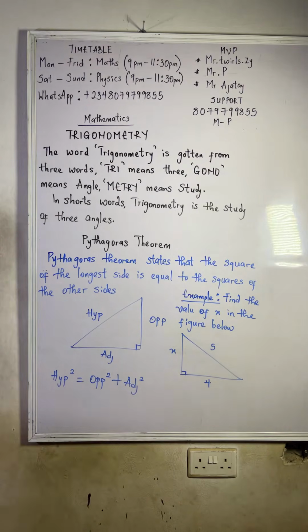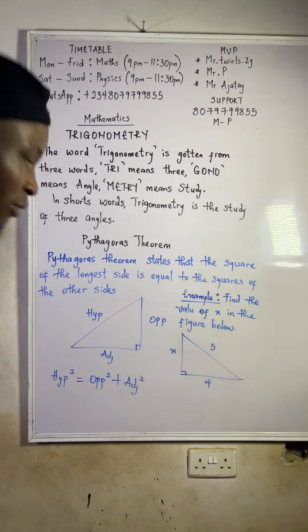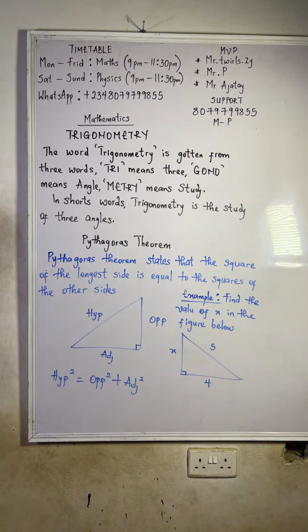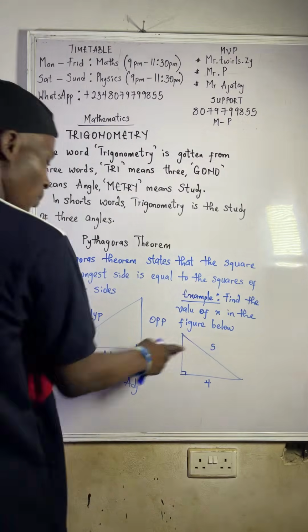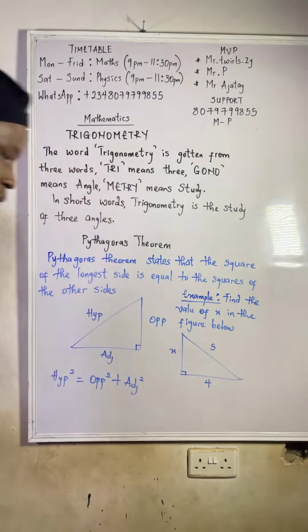Now, if you are told to find the value of x in the figure below, let's say you come across questions like this in your JAMB. Now, we have 5 here, we have x here, we have 4 here.